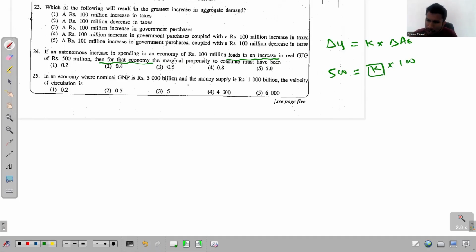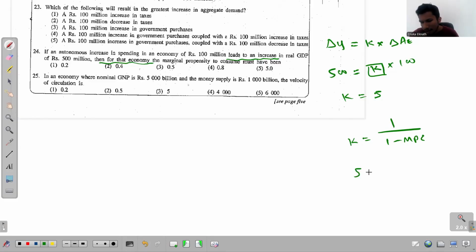using this equation, we can find the value of the multiplier. So it's very simple. The multiplier is 5. 500 divided by 100, that's just 5. And we all know how to calculate this multiplier related to autonomous spending. So what's the way? That's the one that we calculated earlier as well. So 1 over 1 minus MPC.